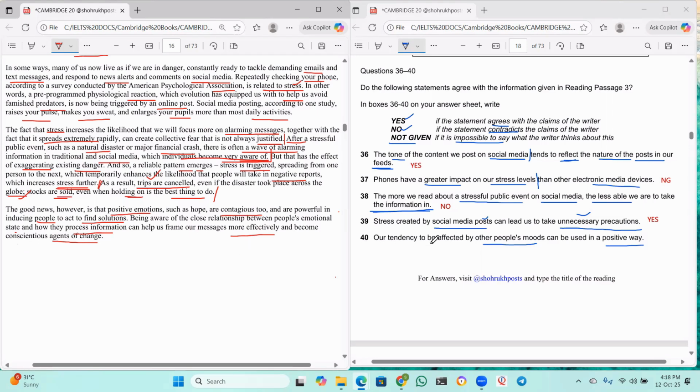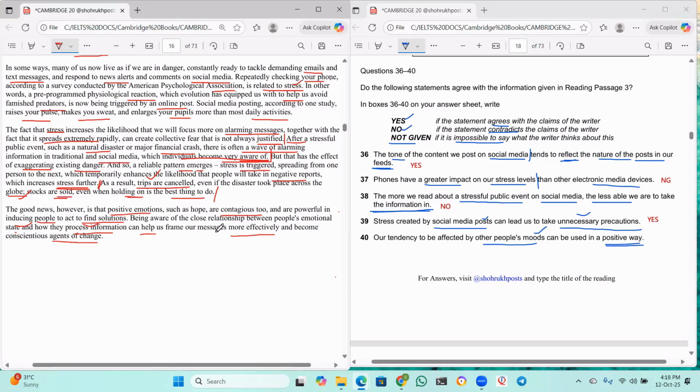So, our tendency to be affected by other people's moods means being aware of the relationship between people's emotional state and how they process the information. This is having an understanding of other people's mood. Now we can use it, he says, in a positive way. What is that positive way?